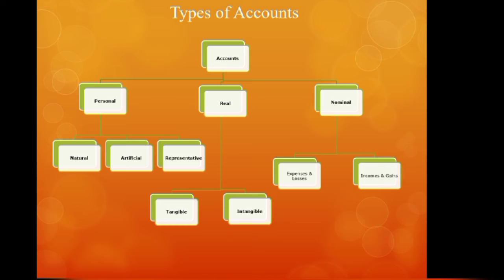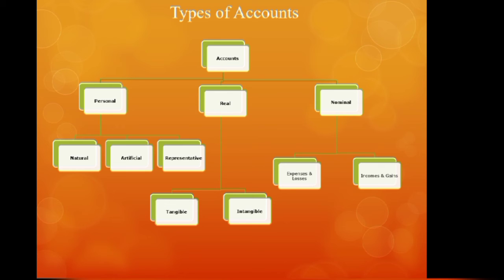Then the third category of personal account is representative personal account. Now, representative personal account means these are the incomes or expenses which are due to a particular person. They represent a particular person. For example, outstanding rent account. Okay, this is a rent which is outstanding. Outstanding to whom? It is outstanding to the landlord. Now here, since the landlord is a person and to him the rent is outstanding, this outstanding rent account will become a representative personal account.